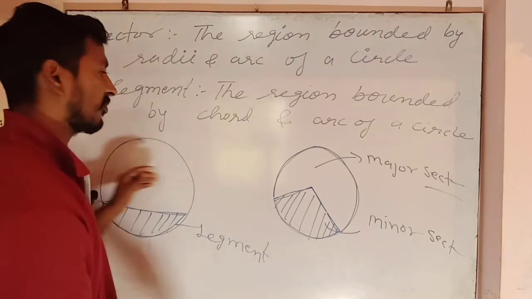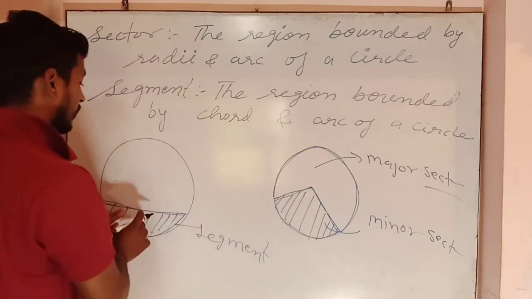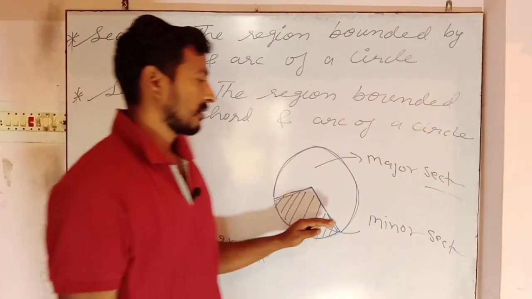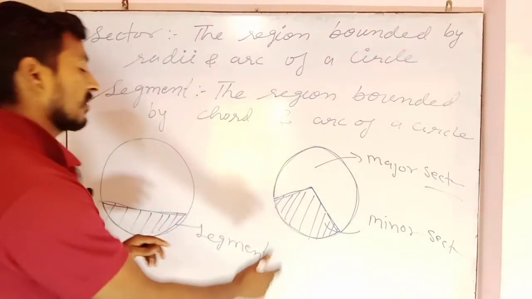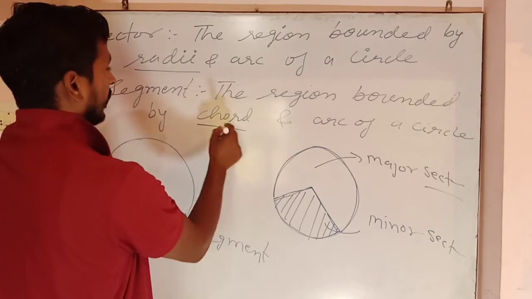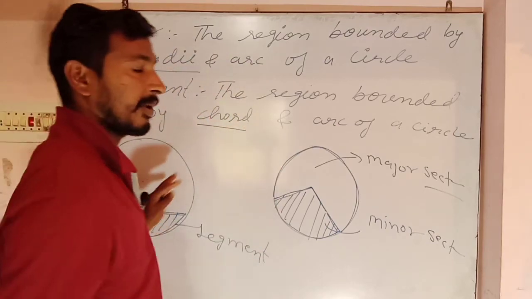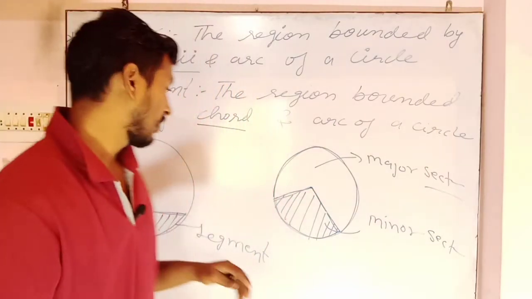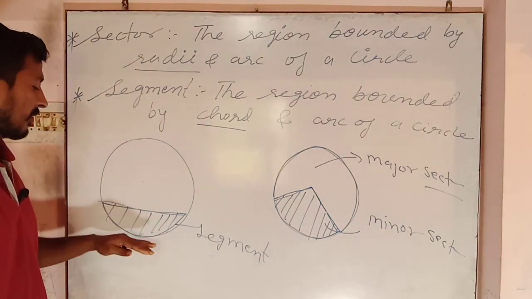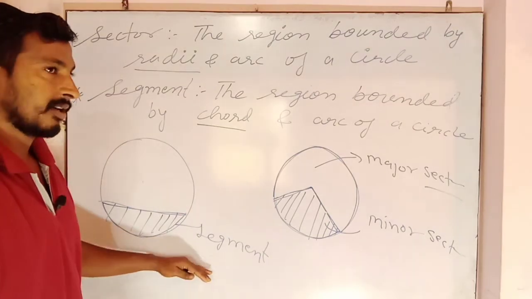Again, students are often confused between segment and sector. There is only, you can see, radii in one and a chord in the other, and all the remaining things remain the same in both definitions. So the region bounded by a chord and an arc is called a segment.